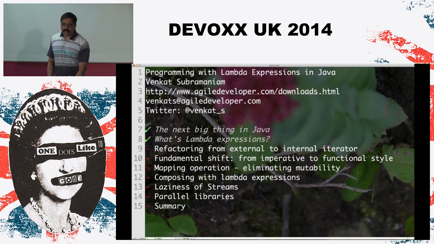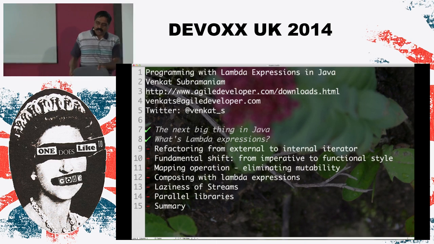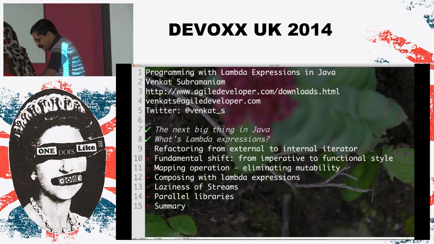The lady in the front, don't sit down right there yet. I have a chair for you. So you get the first class seat. How about that? So there you go.